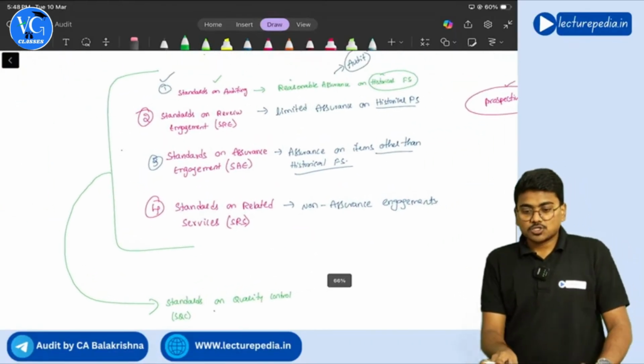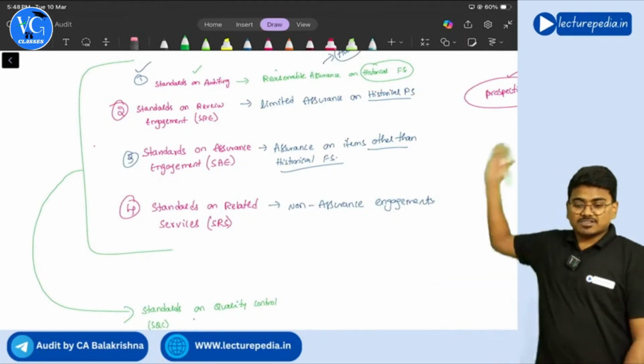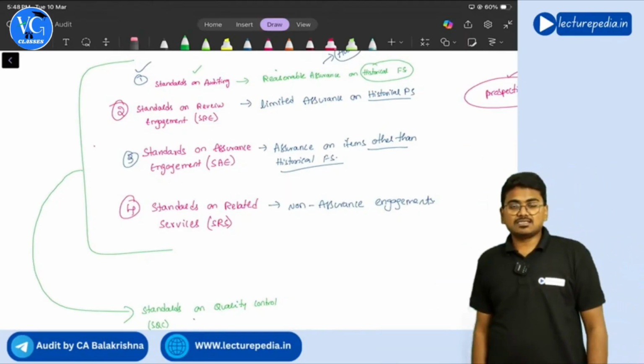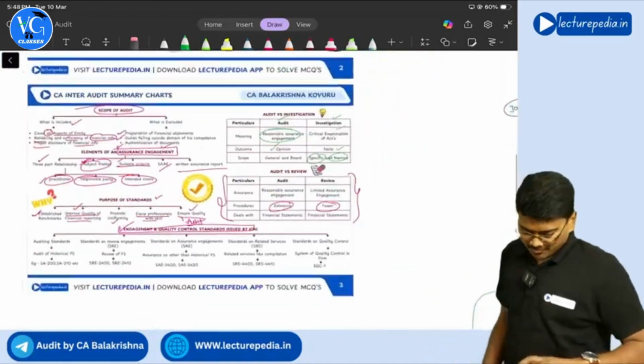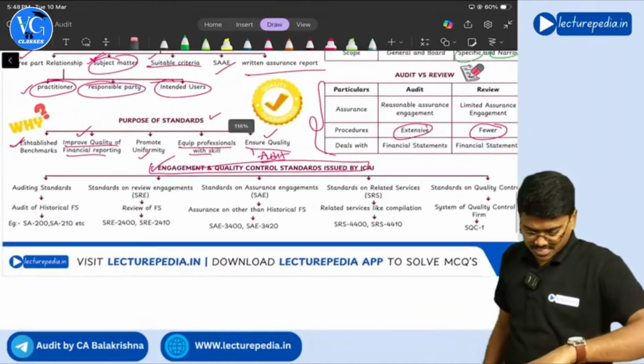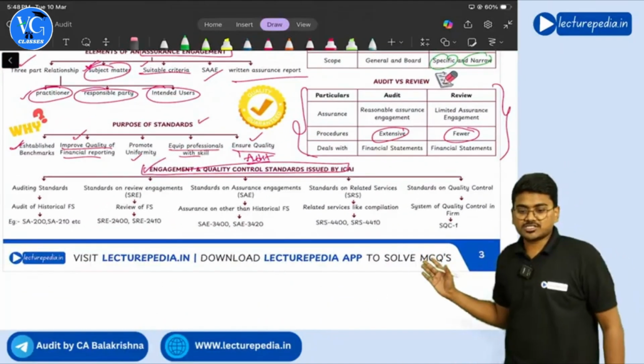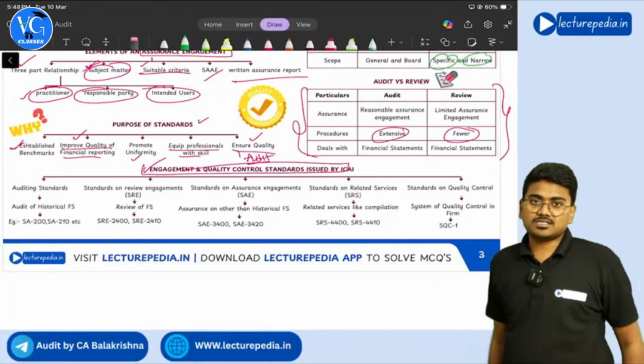Understanding? So this is the 5 series of standards that ICAI has issued. You can find the same 5 series of standards here. Okay, same explanation I have given, the same things you will find it here.